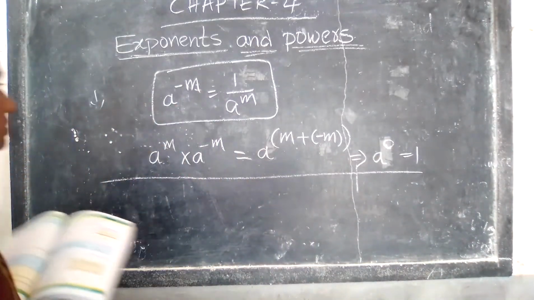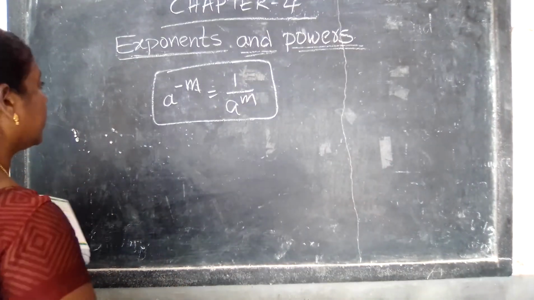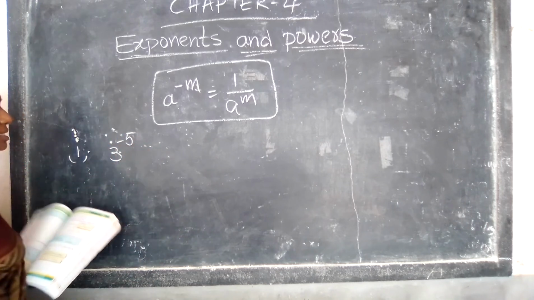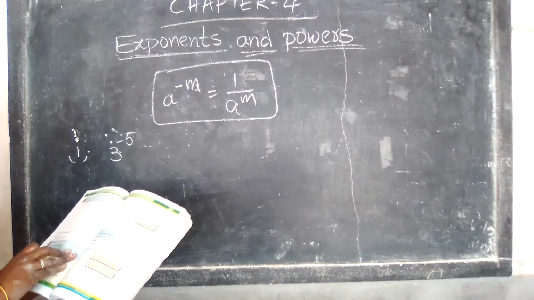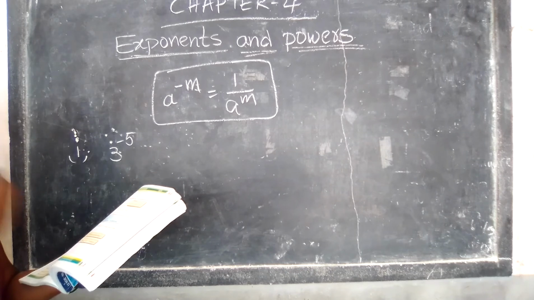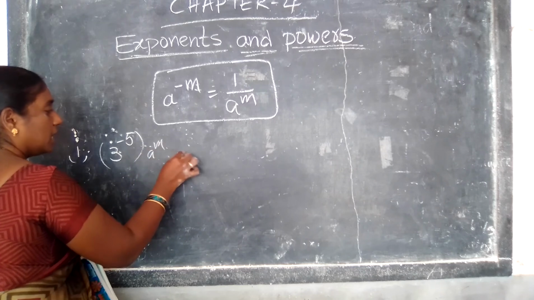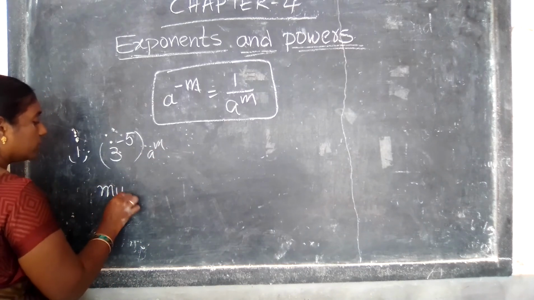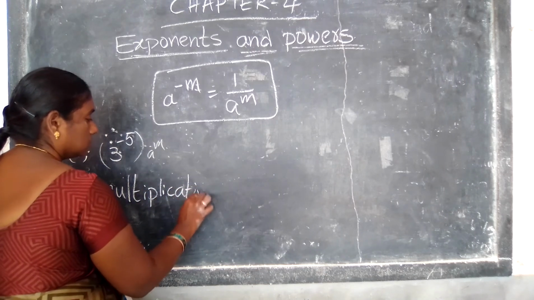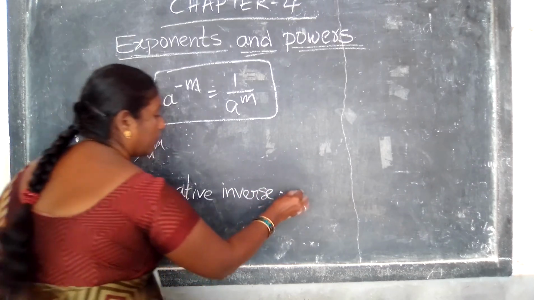Do this: find the multiplicative inverse of the following. I am going to explain the first one. See here, multiplicative inverse. First one, what is the first one? 3 power minus 5. What is the multiplicative inverse? The multiplicative inverse of a power m is a power minus m.